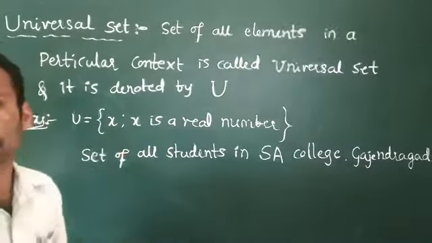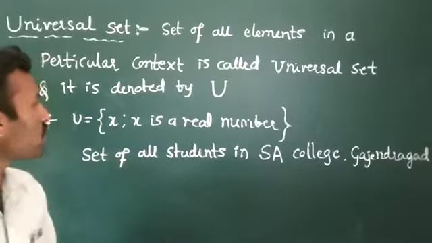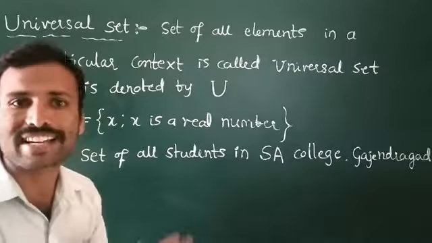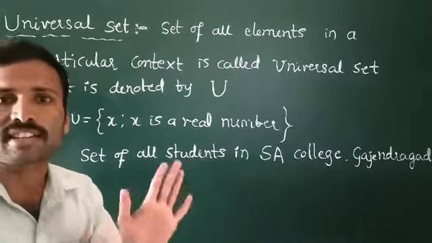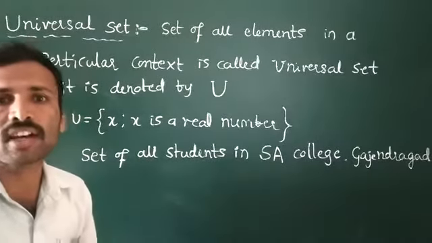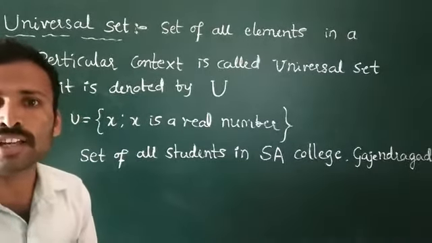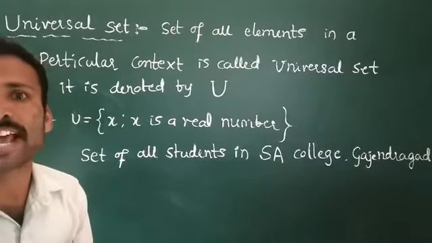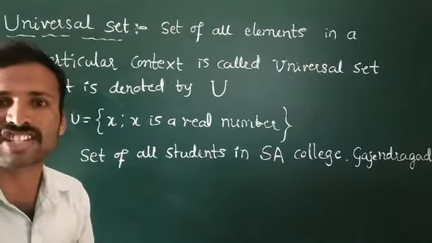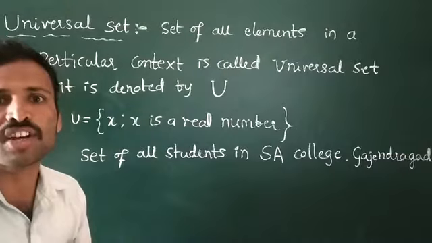Okay, an example for universal set: here U is equal to X such that X is a real number. A real number, as you know, includes the whole number system, all the number systems. That is a natural number ಆಗಿರಬಹುದು, it is a rational number ಆಗಿರಬಹುದು, irrational number ಆಗಿರಬಹುದು, integers ಆಗಿರಬಹುದು.